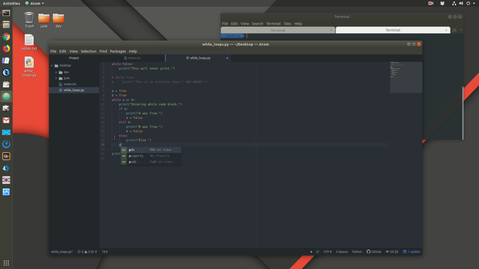And let's go ahead and add a print statement. End of while code block. Just so we can see. And we'll say start. Maybe just do something like that so we can visually see what's going on a little bit.